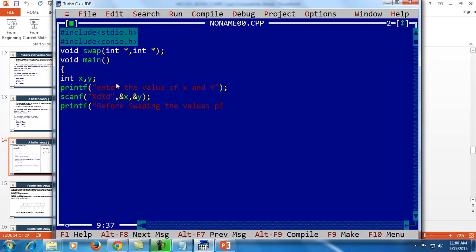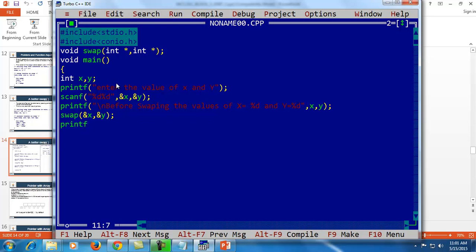The values of x equal to %d and y equal to %d, using new line \n, then calling the function swap, where I will pass the address of x and y.